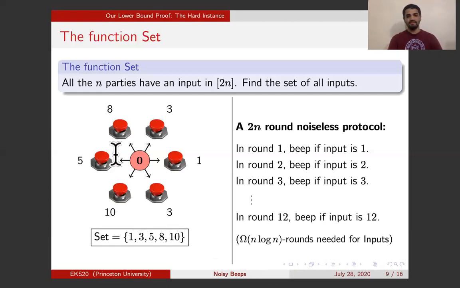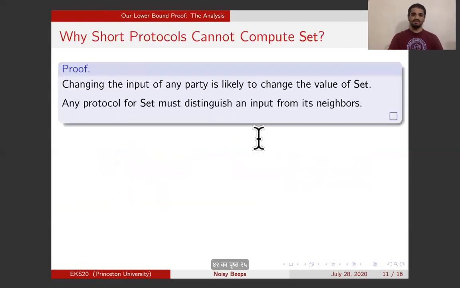Okay, so this is our function set. This is the hard function. There is a 2n round noiseless protocol for the function set. And now I need to show you that any noisy protocol for the function set requires at least n log n rounds. The proof of this has 3 steps.